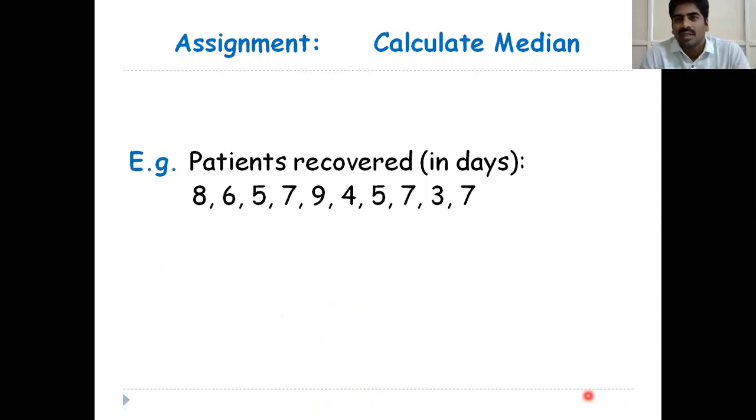Please note down. Calculate median. So what is the procedure? In step 1, first we have to arrange the data in ascending or descending order. The next step, n means number of observations. If n is an even number, you will get 2 numbers in the ascending order series, and you take the average of those 2 numbers. It is called the median. If n is an odd number, you will get only one middle number in the ascending order series, and that value is called the median. And please note down this assignment and calculate median.